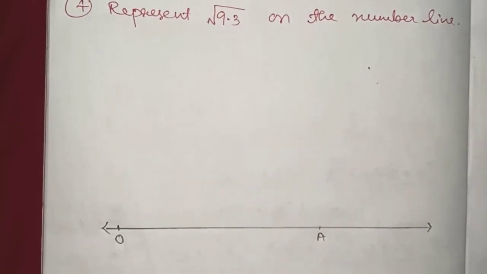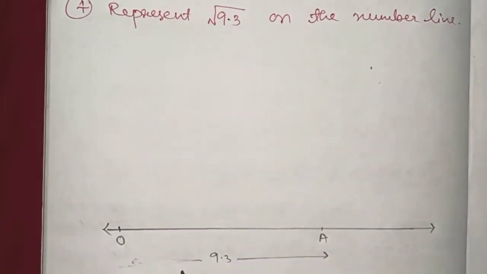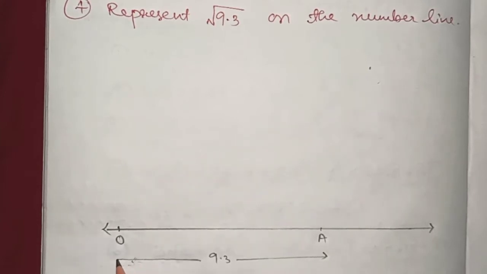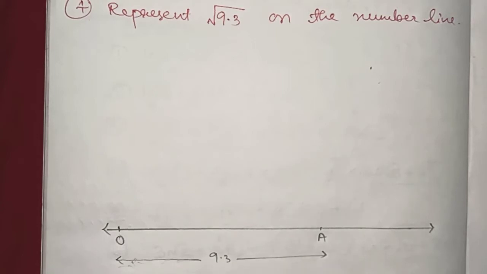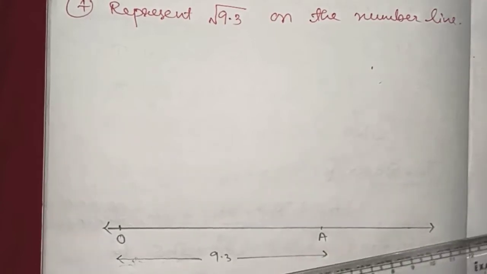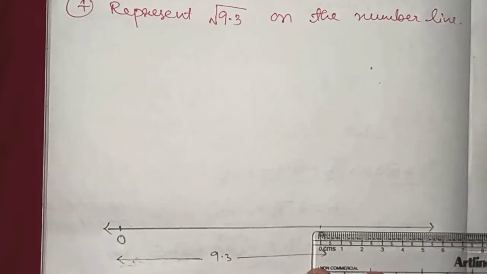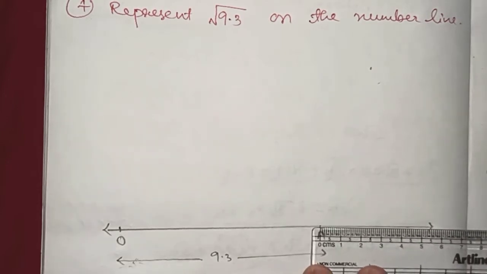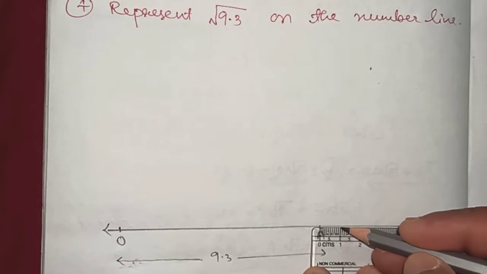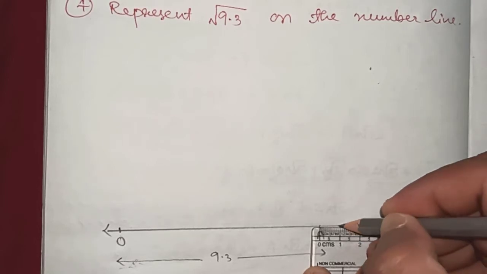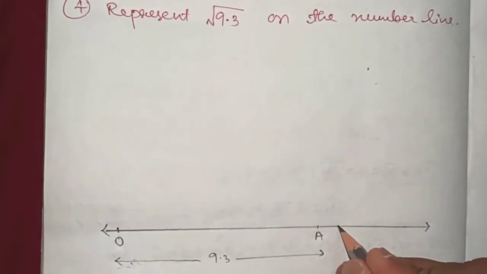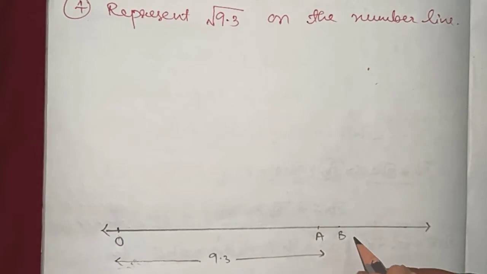So we have got 2 points, one is O, one is A. The length of this line from O to A is 9.3. Now one more point we have to mark, it should be 1 centimeter. We will mark one more point on this line, 1 centimeter from O. This point I will take as B.